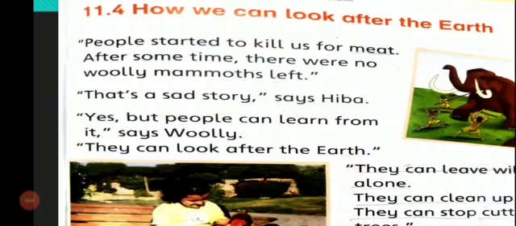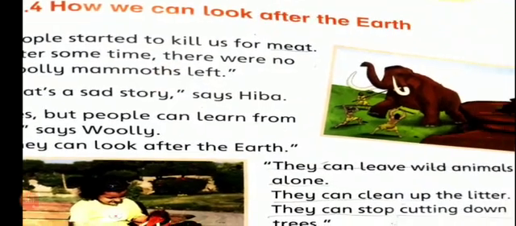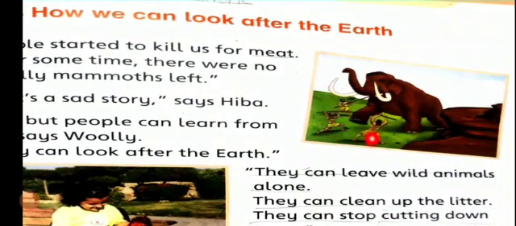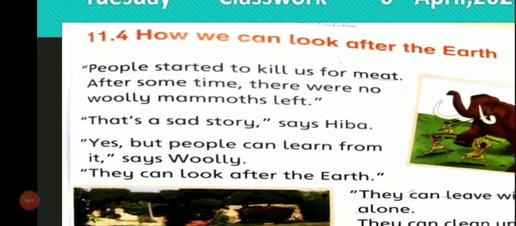E-A-R-T-H, earth. Okay students, let's discuss this first paragraph. Here Woolly Mammoth said that people started to kill us for meat. Means people hunt them. As you can see in this picture, these people are hunting the woolly mammoth just for meat.